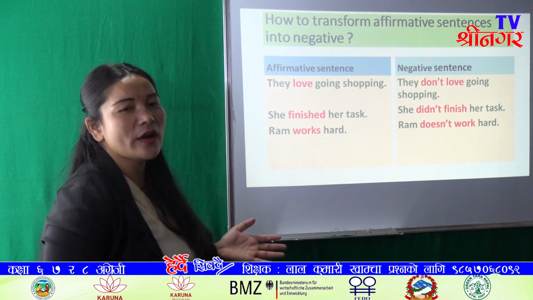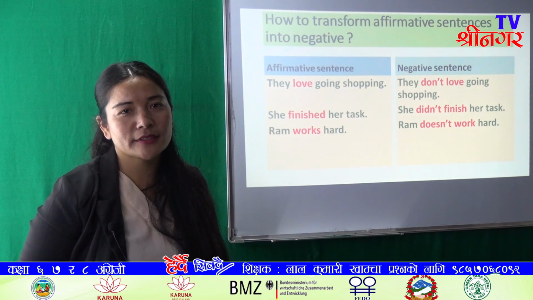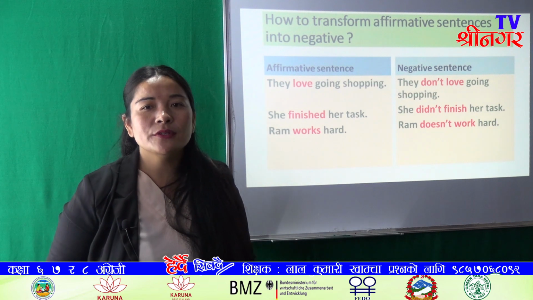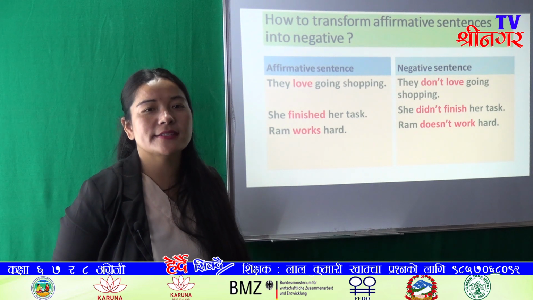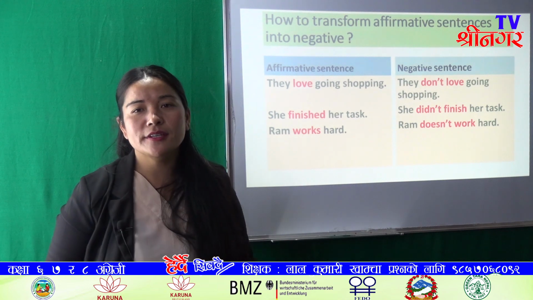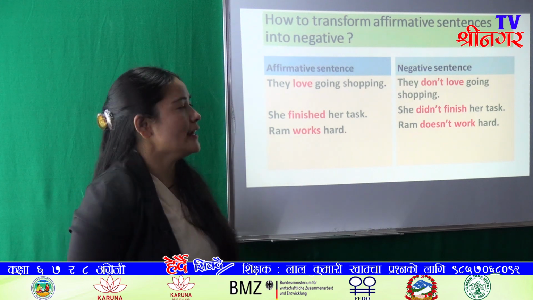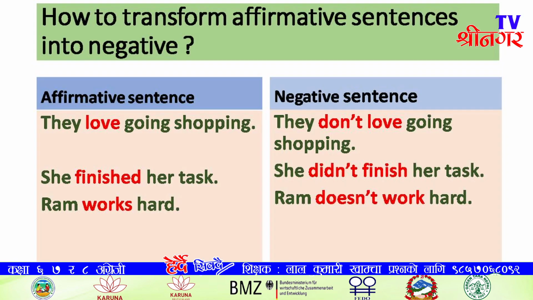No, there is no auxiliary verb. Okay, and what should we do in the absence of an auxiliary verb? If there is no auxiliary verb in this statement, how can we change this affirmative sentence into negative? Okay, let's see the example. They love going shopping, and its negative form is they don't love going shopping.